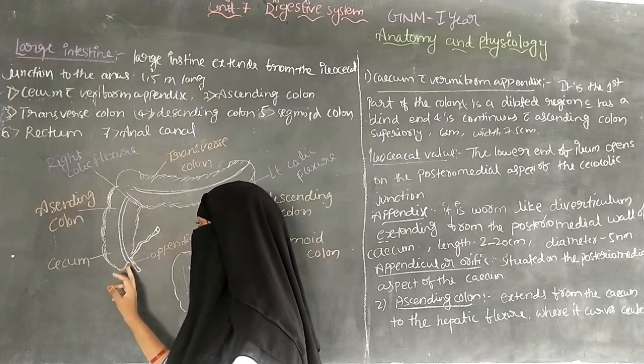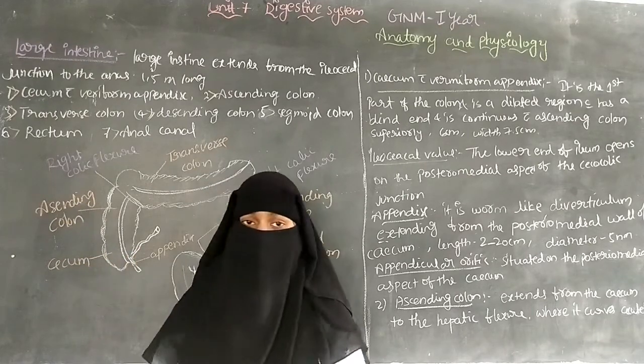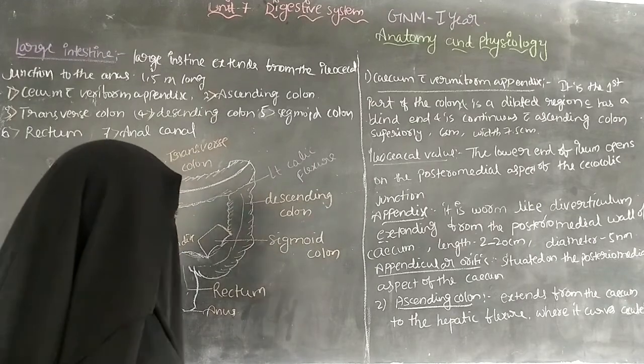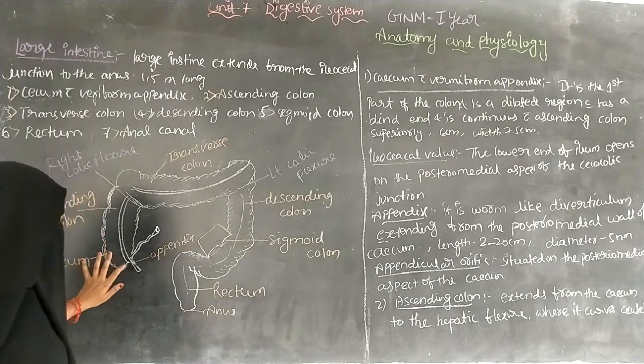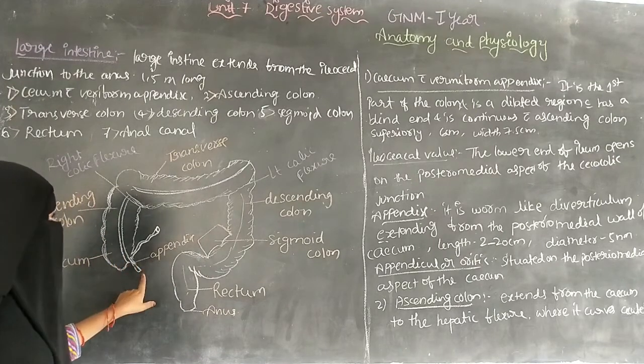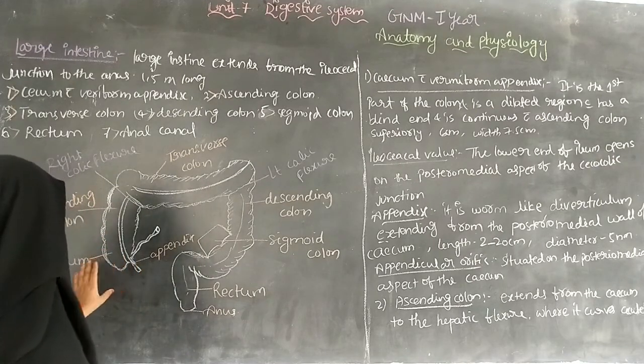The end part of the cecum is blind. The next one is that the cecum consists of the vermiform appendix. The vermiform appendix is present under the cecum.